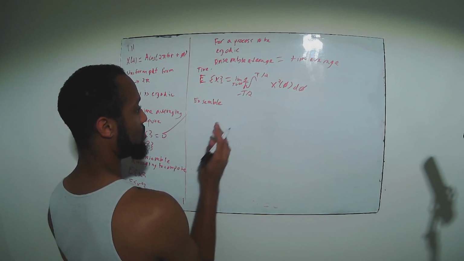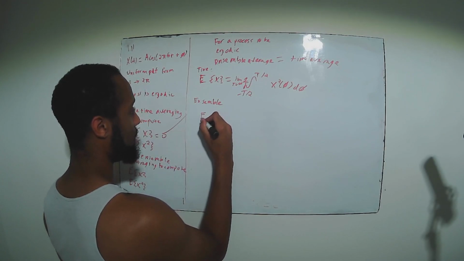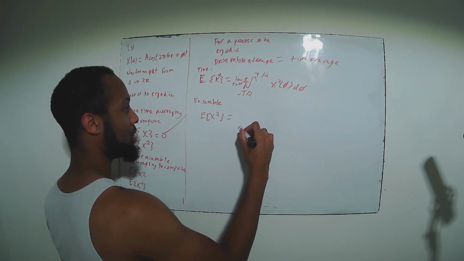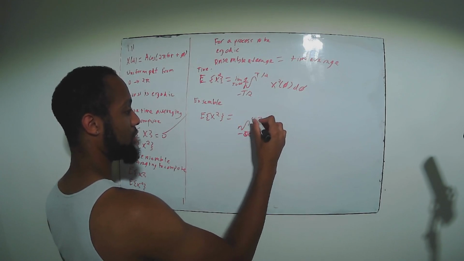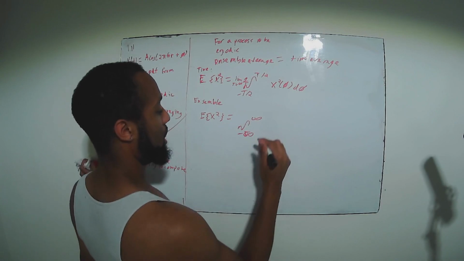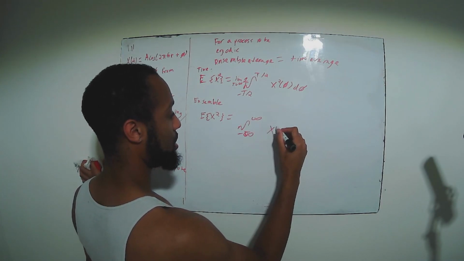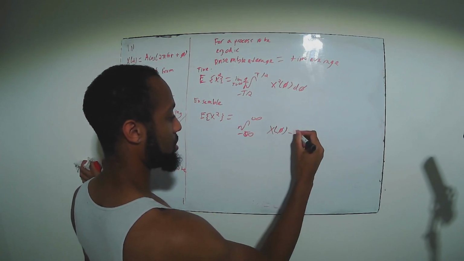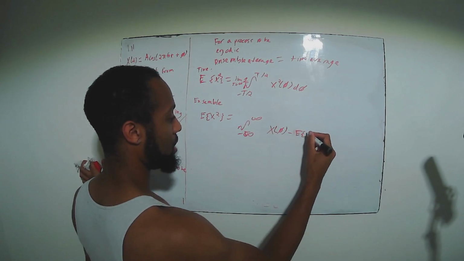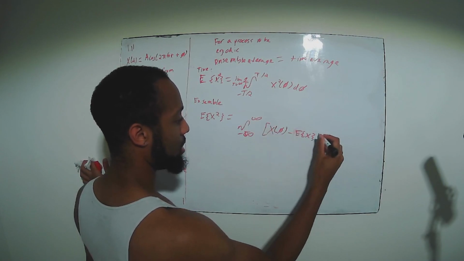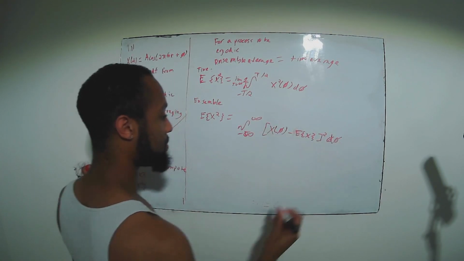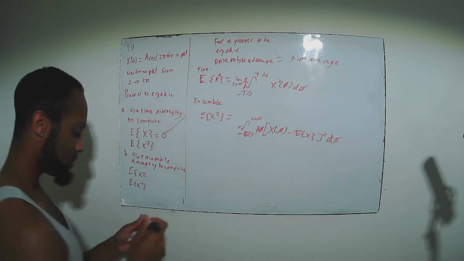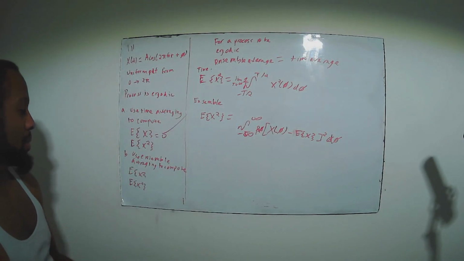And for our ensemble, you're going to do E of x squared, and then the integral from minus infinity to positive infinity of x of phi minus the ensemble average, squared, d phi, and then times the probability density function, of course. And so you should compute the ensemble and time average here for this problem.